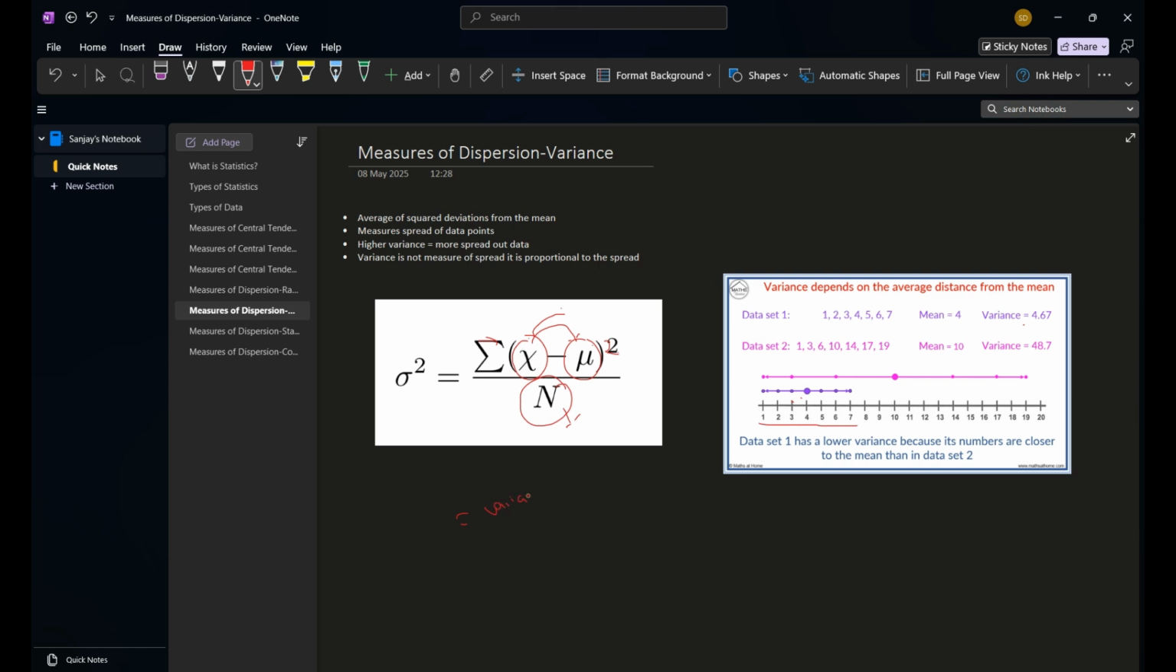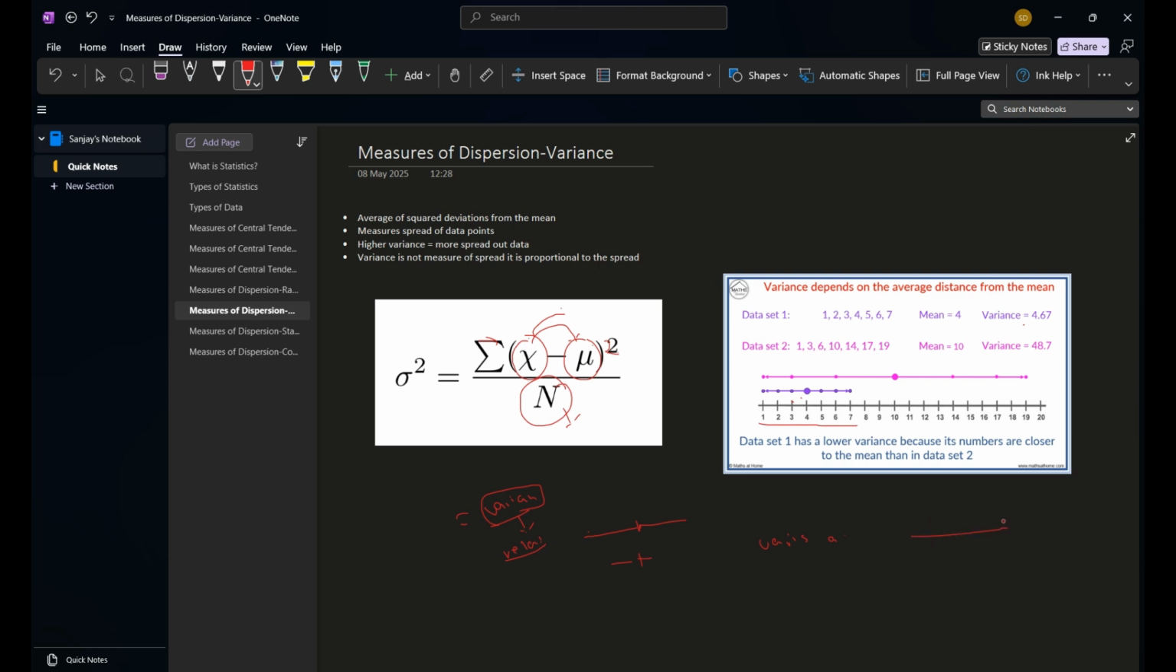So variance is nothing but the spread of data relative to the mean. Spread of the data from the mean. How much our data is spread from the mean? The greater the variance, the greater the spread. The smaller the variance, the smaller the spread. One thing to notice is, variance is not a measure of spread, but it is proportional to the spread.